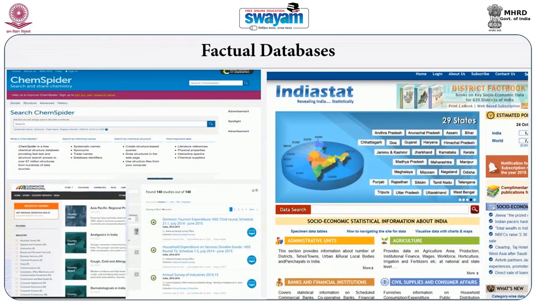These are specific kinds of databases used by researchers in their respective areas.